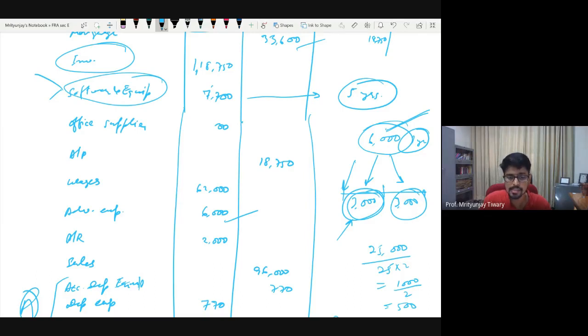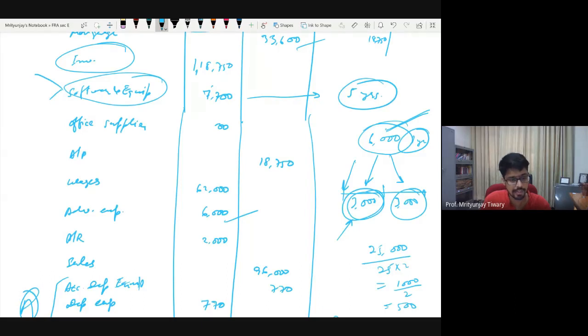Why? Because pieces, as I said in yesterday's class, completely depend upon what the frequency of your accounting period is. If it is more frequent, of course, the pieces will be smaller. That doesn't mean that everything becomes immaterial. Your entire business will become immaterial. ठीक है, समझ में आया?